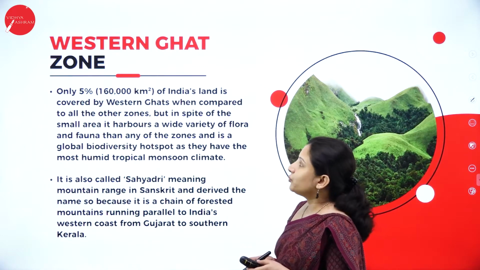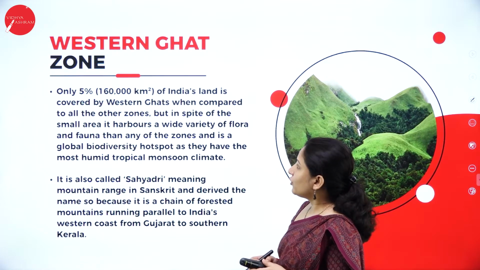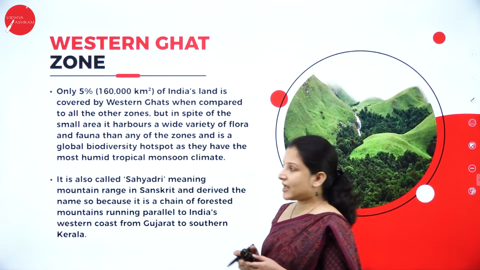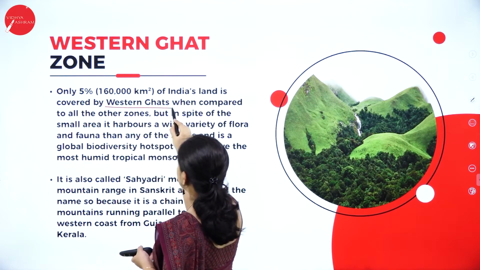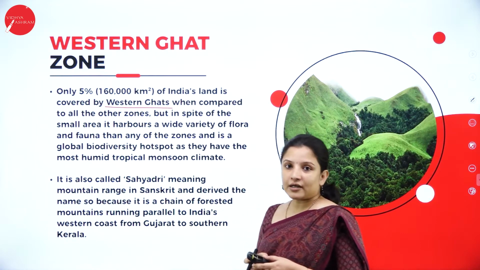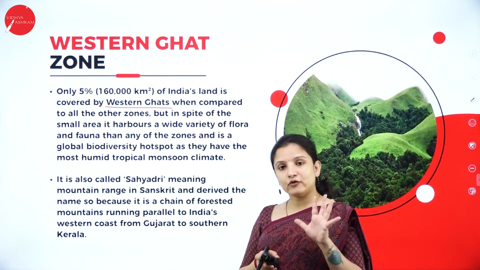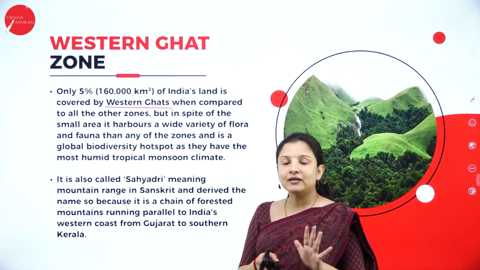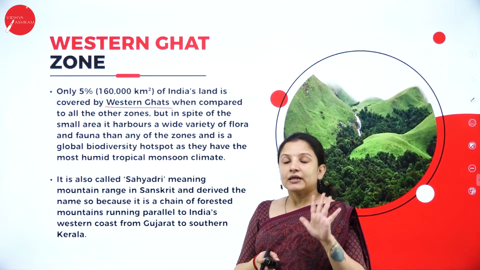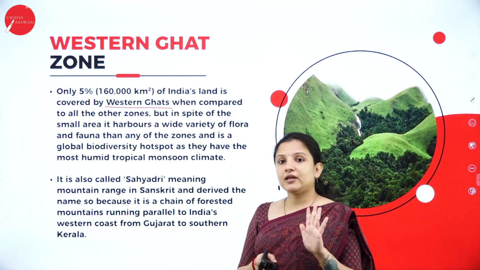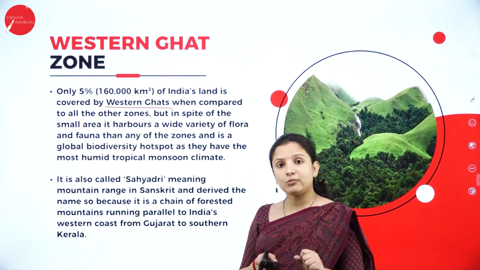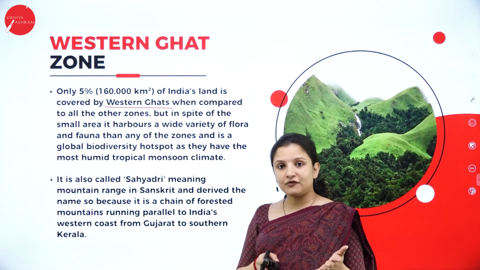Next, talking about the Western Ghat zone. Only 5% of India's land is covered by Western Ghat compared to all the other zones. But in spite of that, it is very, very important because it gets a good amount of rainfall. That is, it is a rainforest.